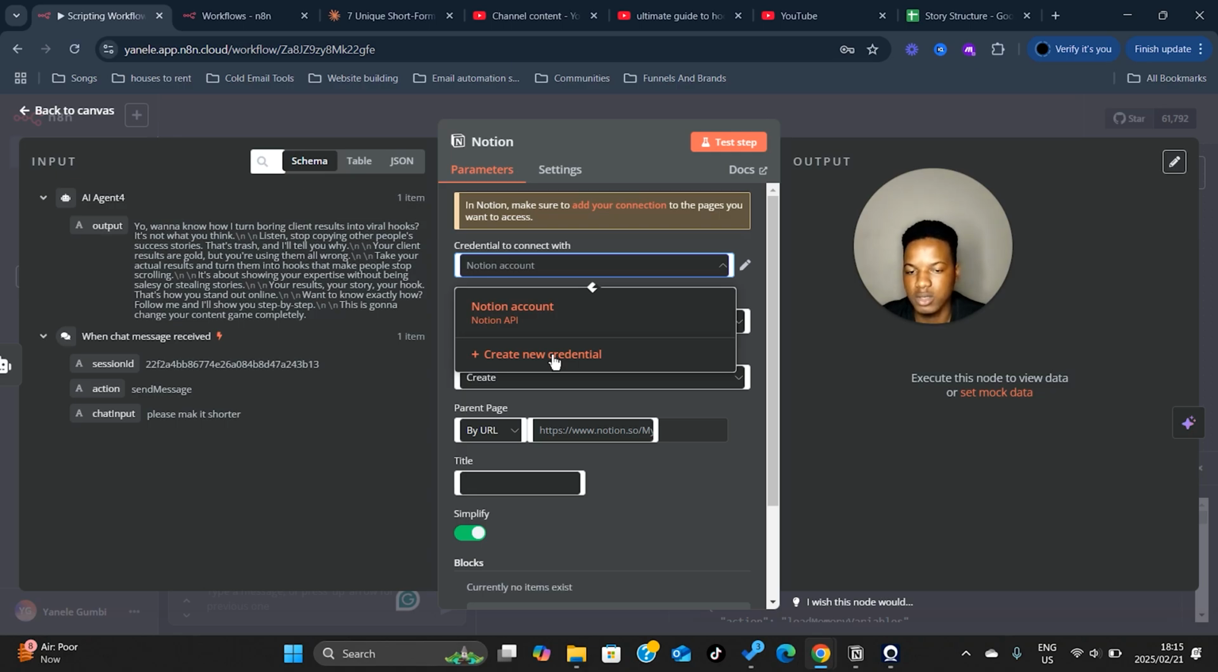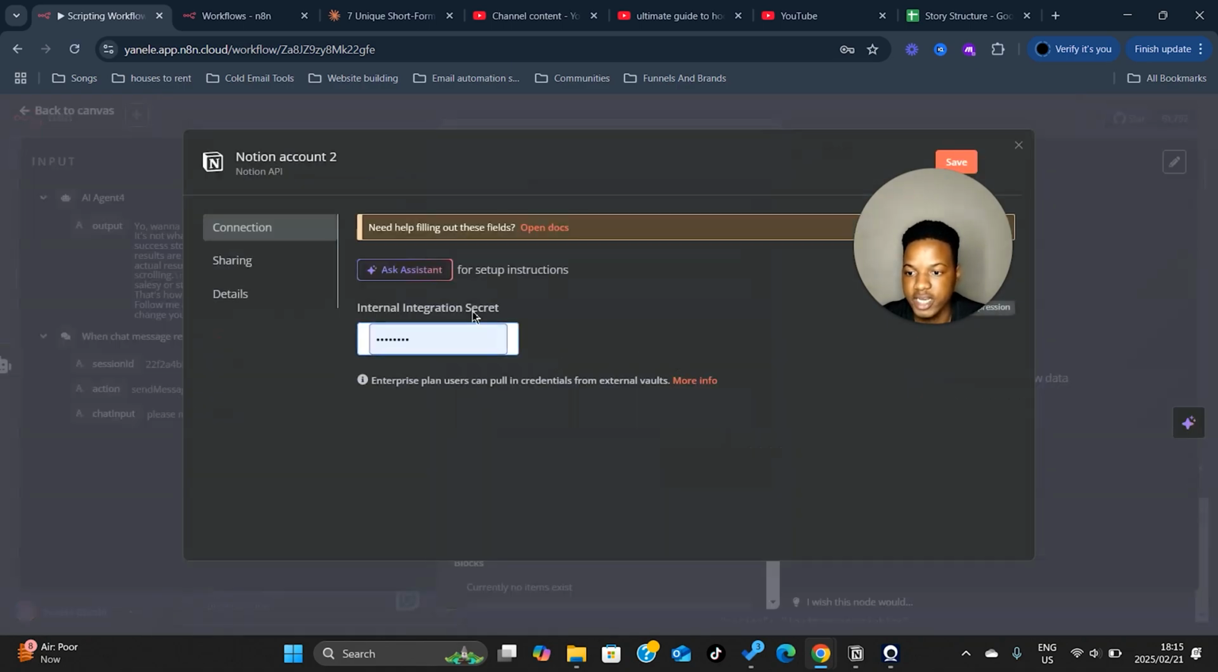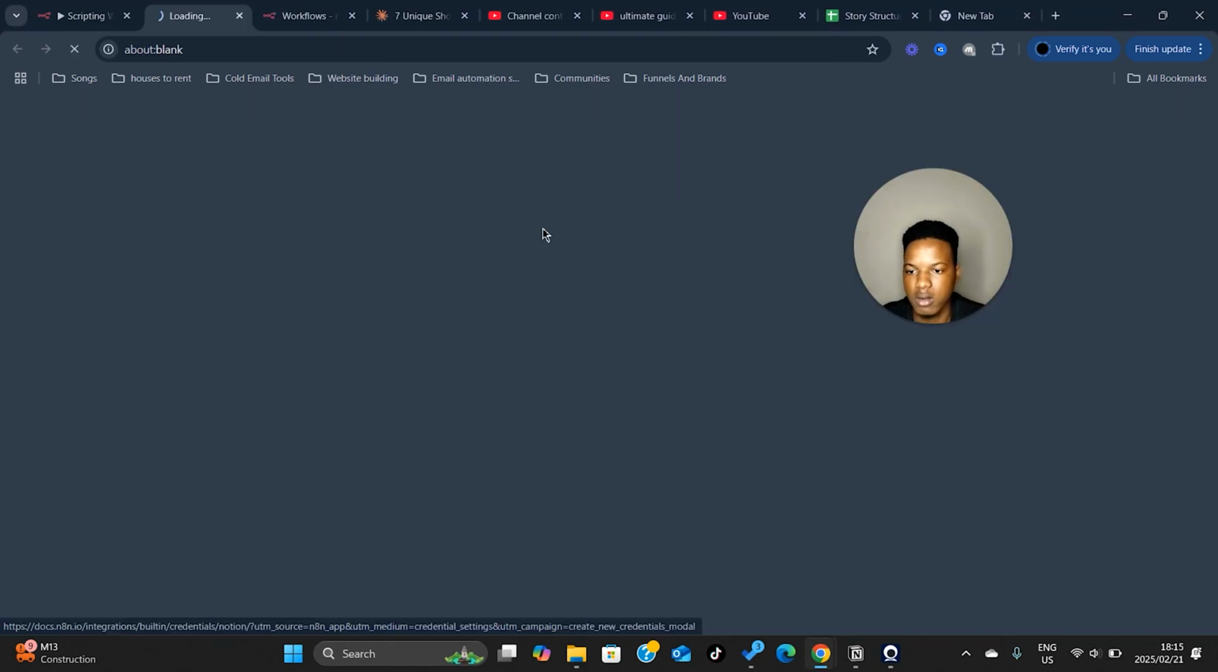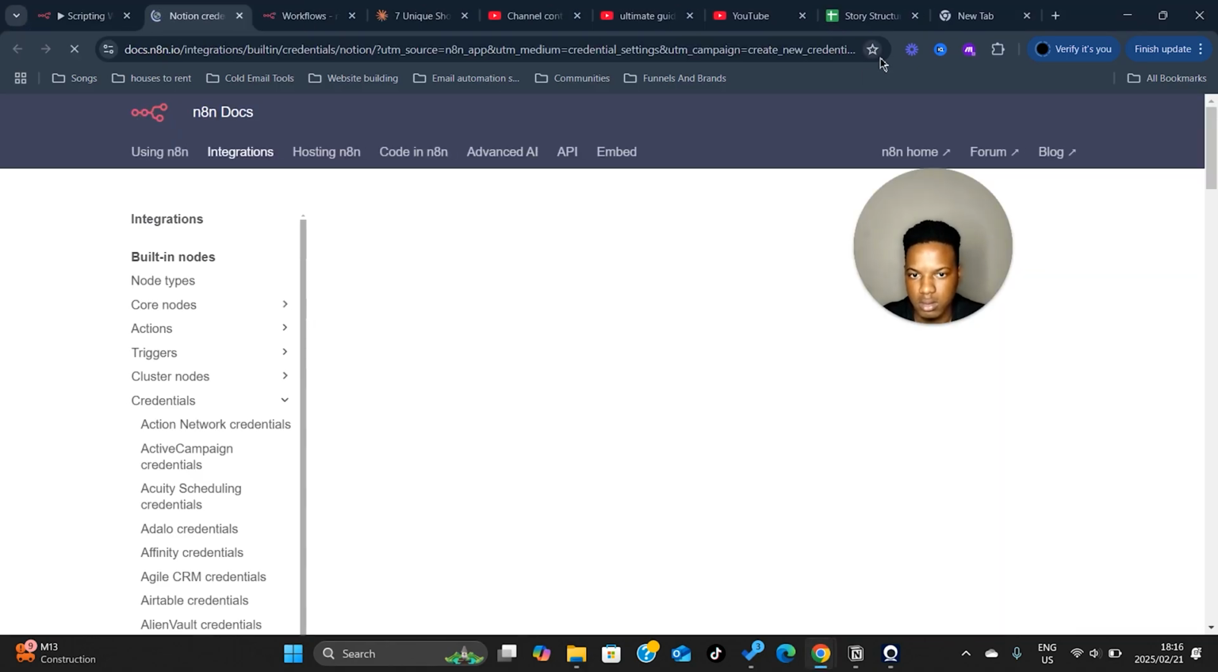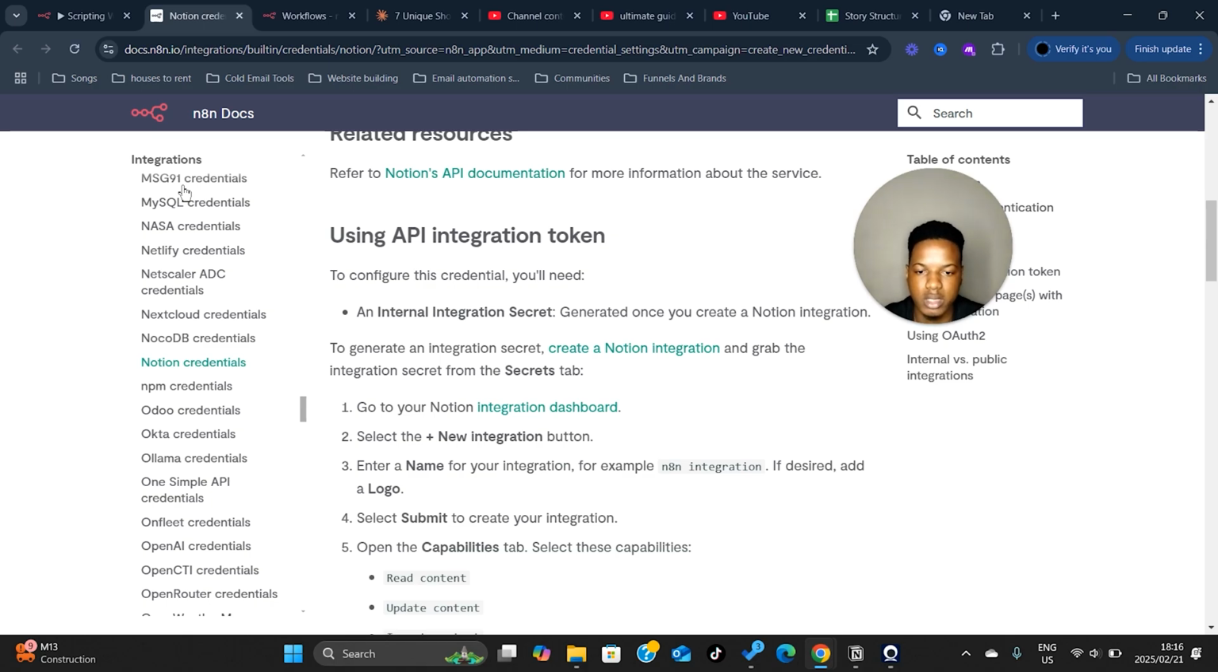So I'm going to show you how to do that, because that is not simple to do, and frankly I struggled to do this my first time. So I'm going to show you how to connect your Notion accounts. Create a new credential. They have instructions over here in the docs, so you can click on open docs and scroll down. I'm just going to scroll down and do a whole time lapse over here.